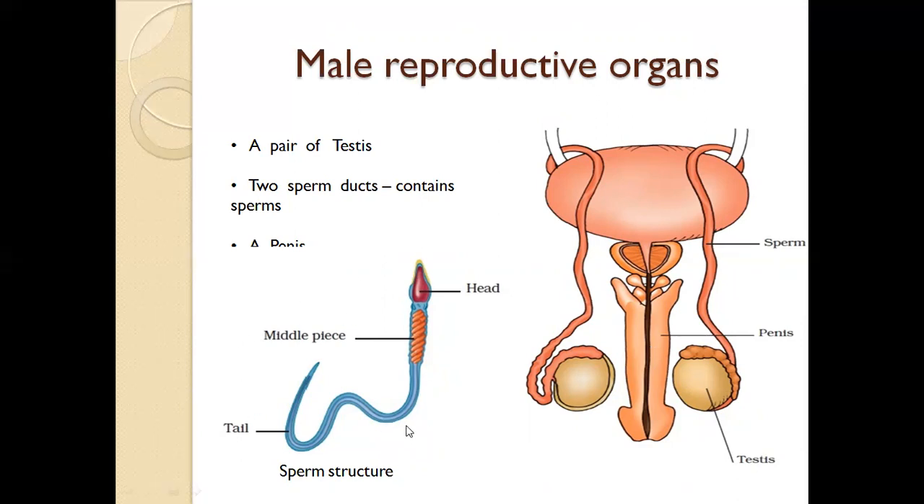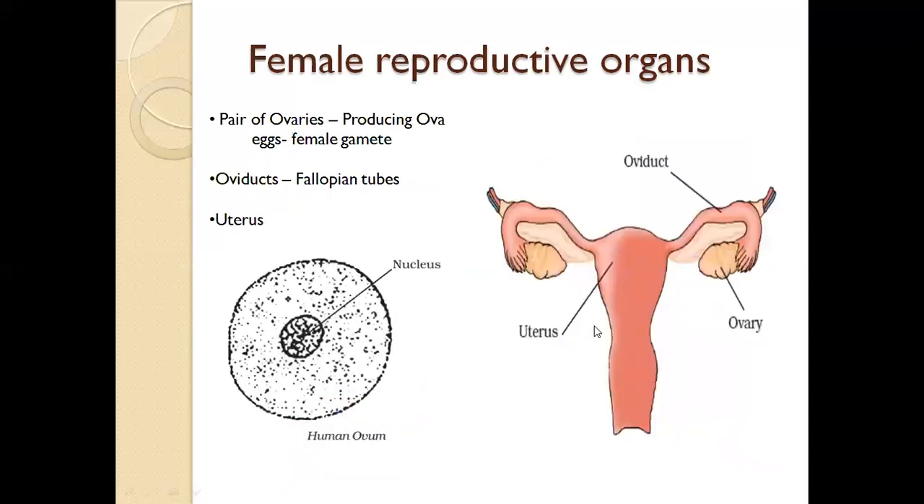Here is the sperm structure. You can see a sperm has three main structures: a tail, the middle piece containing the mitochondria, and here is the head. The tail helps in swimming, and the head penetrates the female egg. So this is all about the male reproductive organ. Now, the female reproductive organ. This is a female reproductive organ.